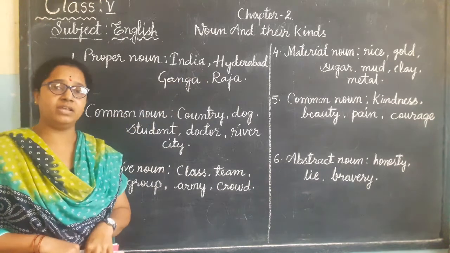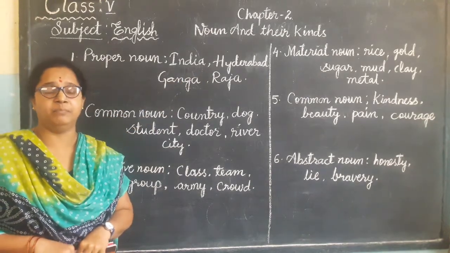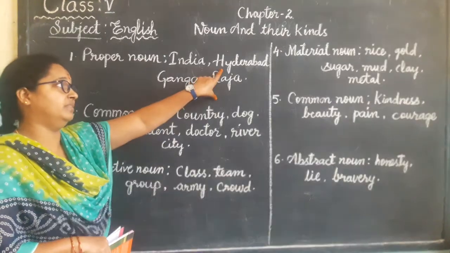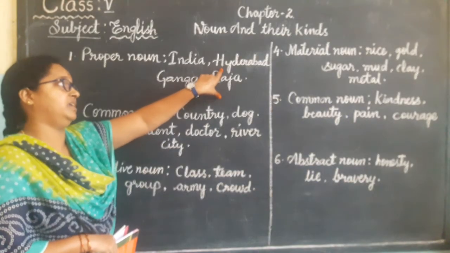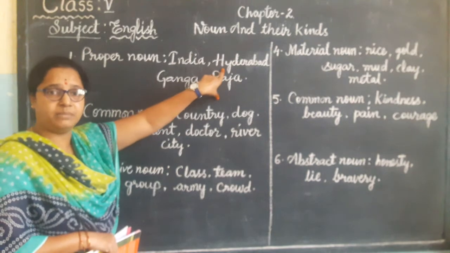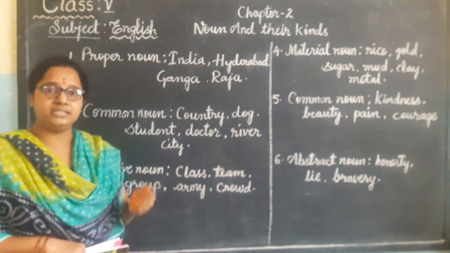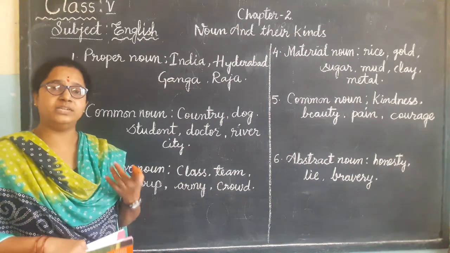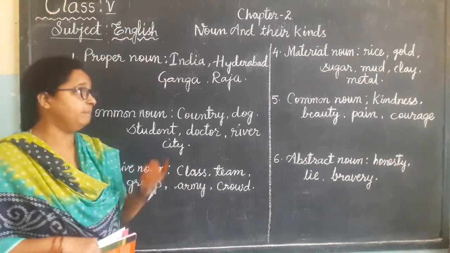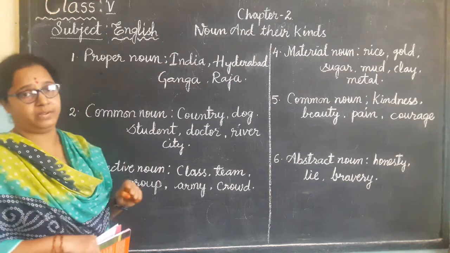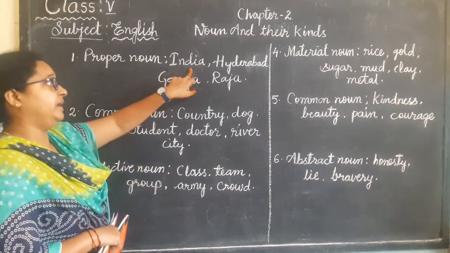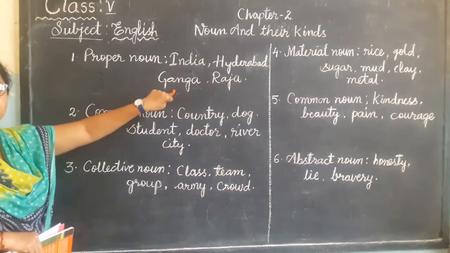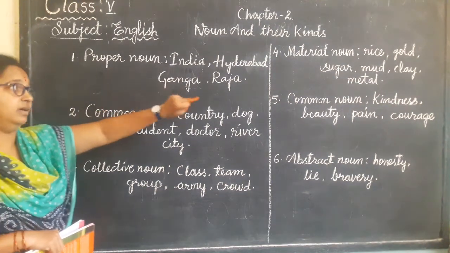Now, in which state do we live, children? Telangana. What is the capital of Telangana? It is Hyderabad. Hyderabad is a famous city and it has its particular name, right? So a city, a person or a thing or a hospital which has its particular name comes under proper noun. For example, India, Hyderabad, Ganga, the holy river Ganga.